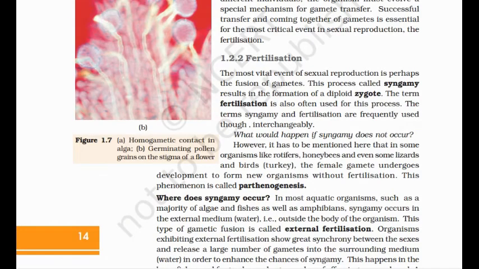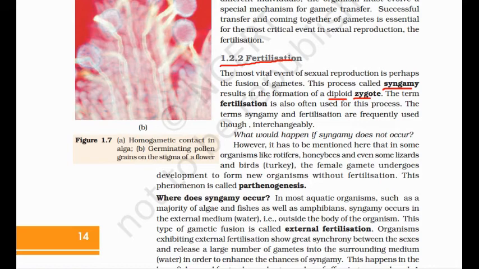After pollination, fertilization takes place. Gamete transfer and gametogenesis are the events of pre-fertilization. Then fertilization. Fertilization means simply the fusion of male and female gametes. It is also known as syngamy. Syngamy and fertilization are the same, and it leads to the formation of the zygote, which is always diploid in nature.